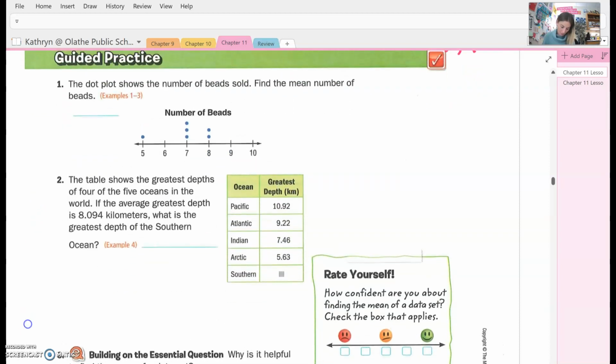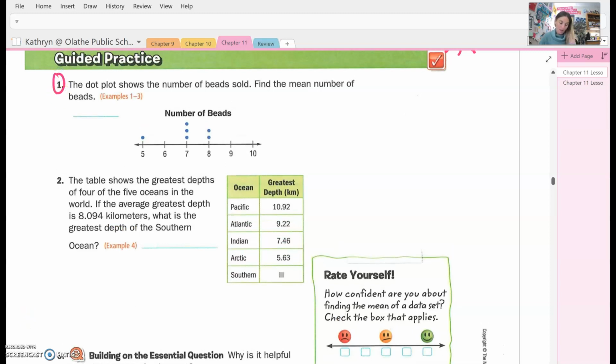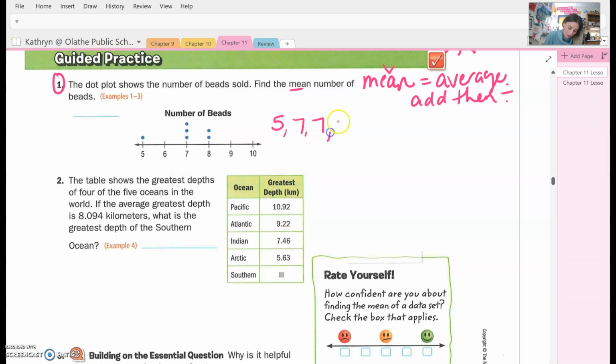Okay, let's take a look at number 1. We're going to do these 2 problems and then that's it. It says the dot plot shows the number of beads sold. Find the mean. Again, mean equals average, which is so mean that I make you add and then divide. Okay, so we have 5, 7, 7, 7, 8, and 8. And when you add that total up, you get 42. And so then we know that we have 1, 2, 3, 4, 5, 6 pieces of data. So we're going to take 42 and divide it by 6. I don't care which way you write it. Okay, but you're going to get a total of 7 beads.